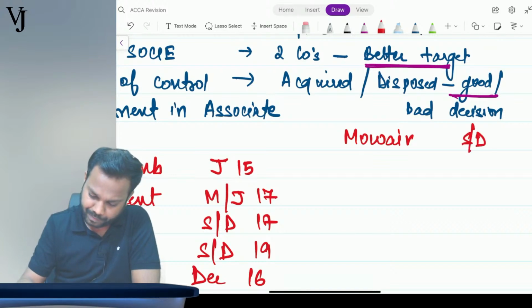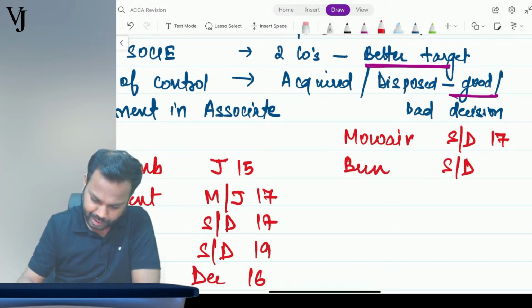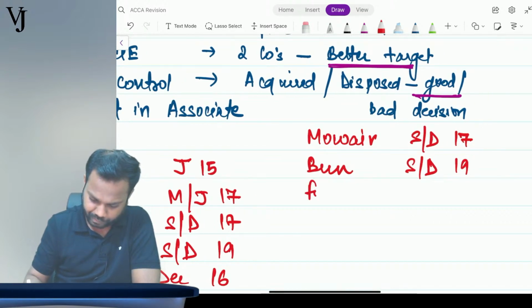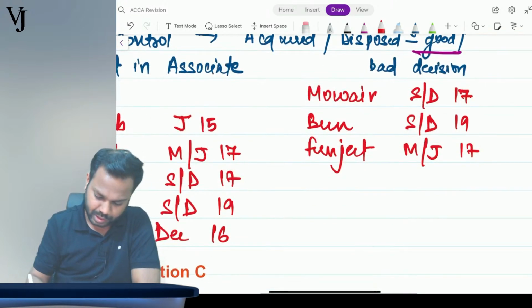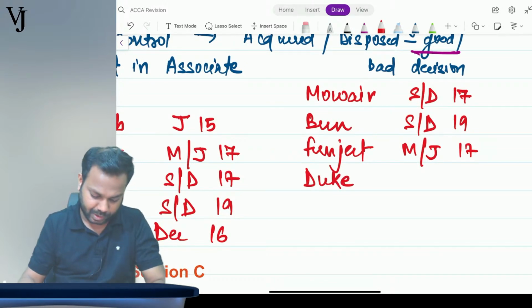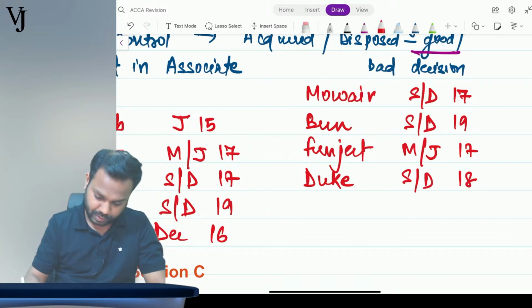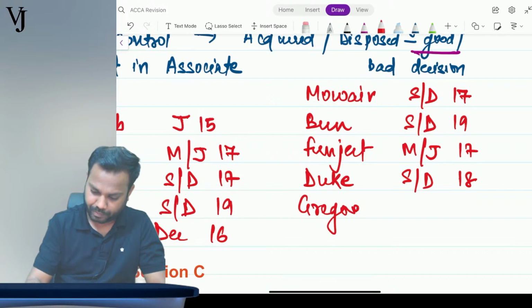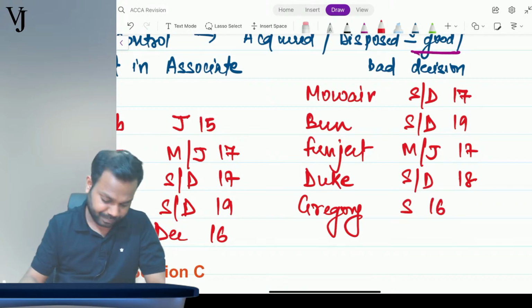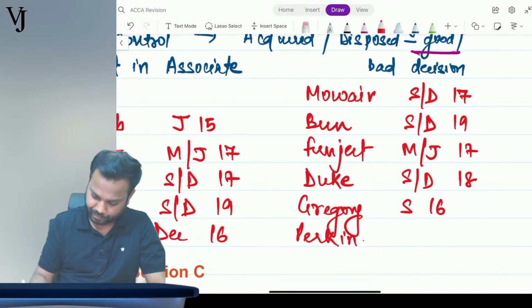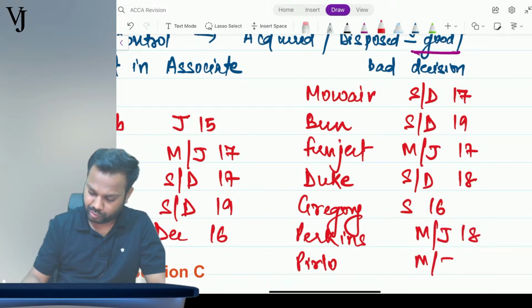Mower, September, December 17, Bun, September, December 19, Punject is March, June 17, then Duke is September, December 18, then Grigori is September 16, then Perkins and Perlo, March, June 18 and March, June.